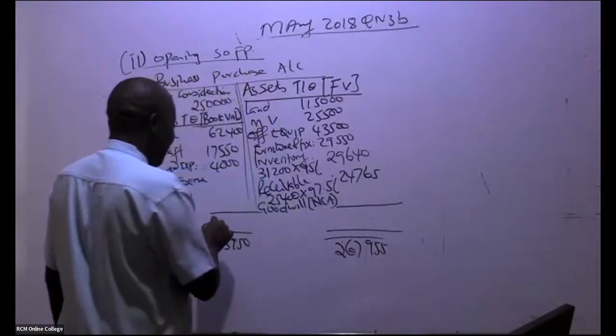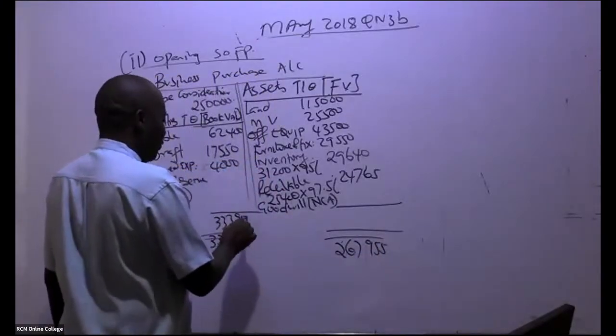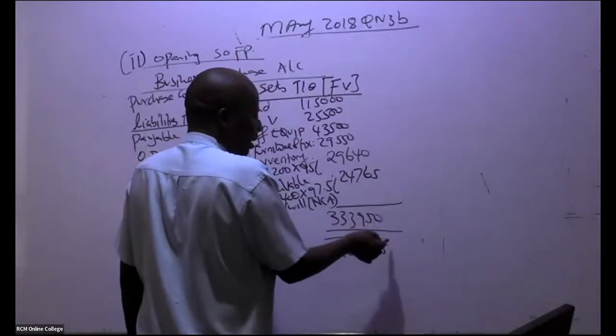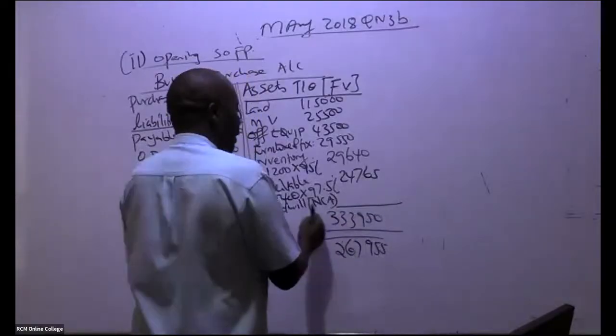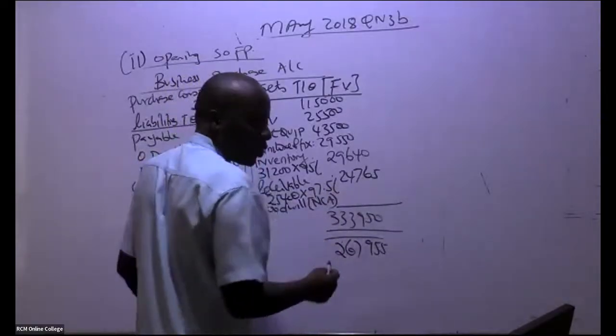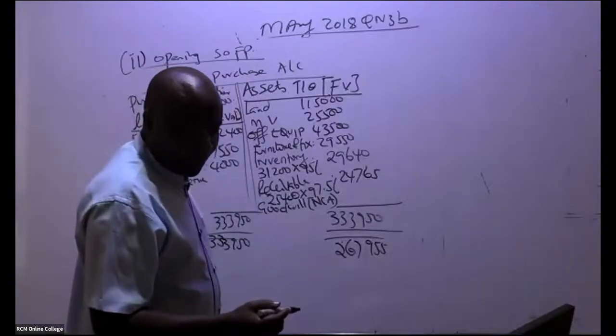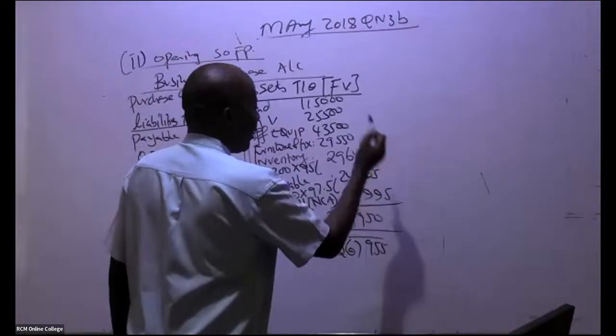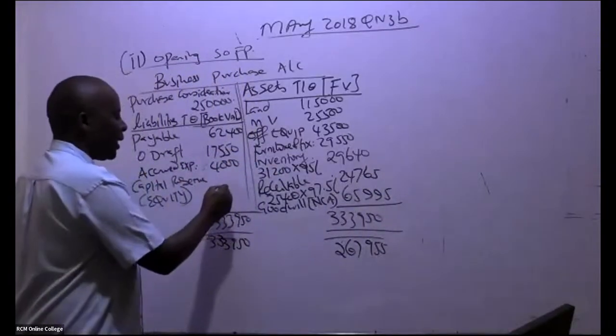So this figure is bigger, right? 333,950. So you subtract this: this minus this, then the balancing figure is here. So it's goodwill. So goodwill over how much? 65,995. Of course you put a dash here just for your revision.